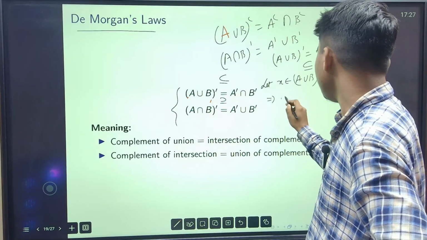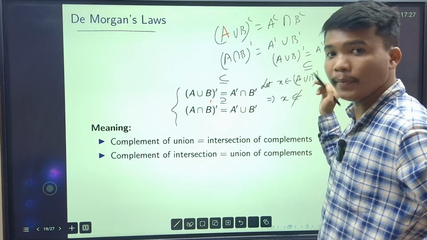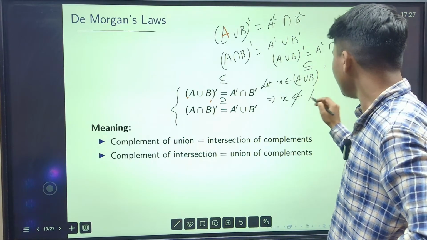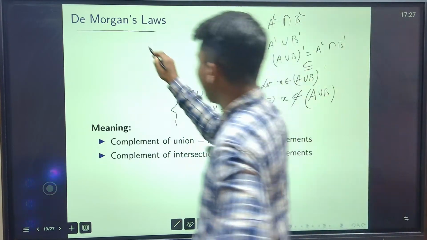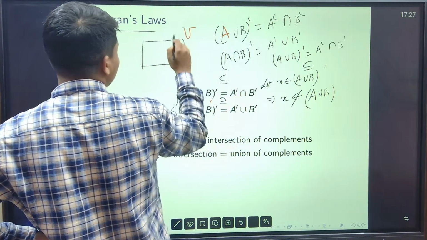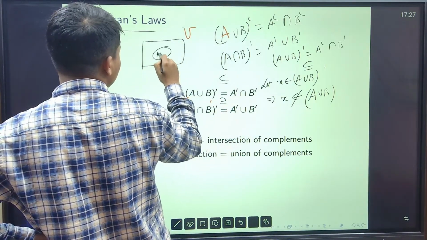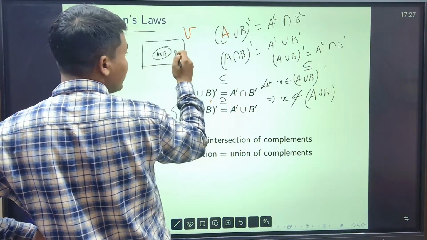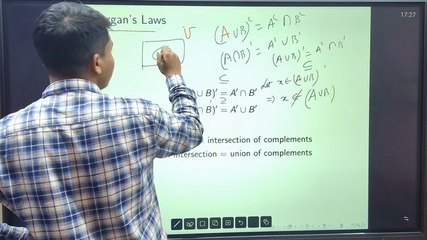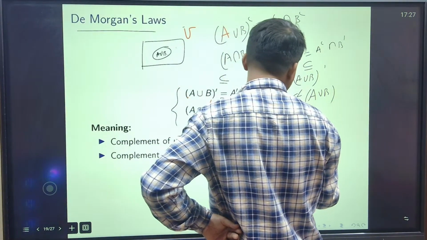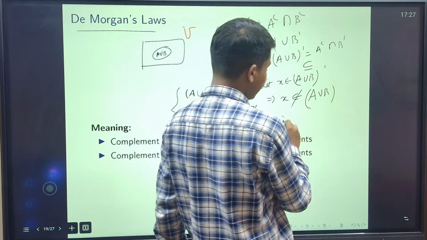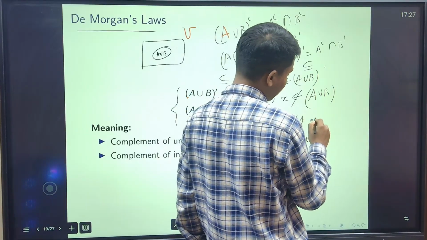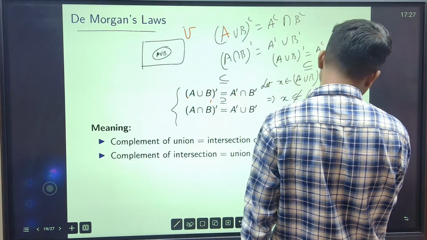This implies that X is not in A union B. If X is in the complement, it means it is not in A union B. Now X is not in A union B, so it is neither in A nor in B. This means that X is not in A and X is not in B.